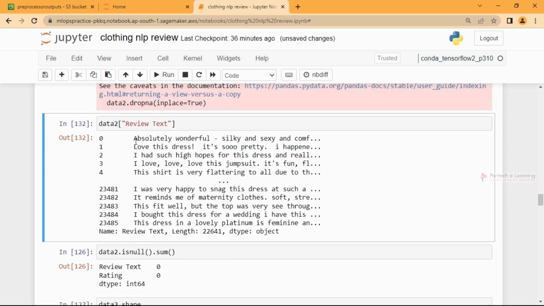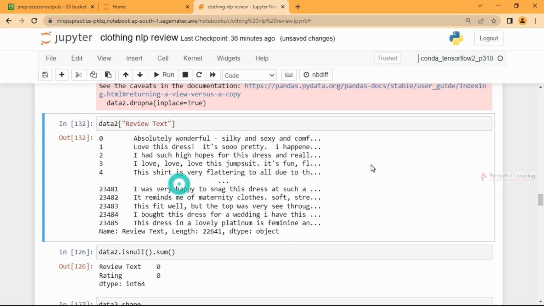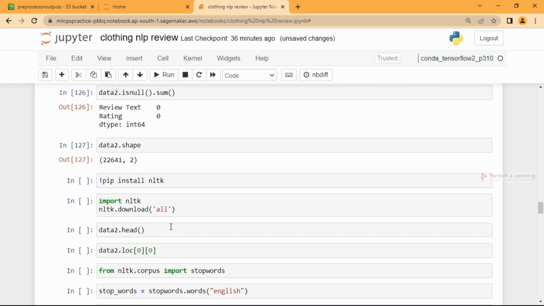So we want to go into each row and do some processing, and since it's human text, you know what all the pre-processing you should do. You need to remove punctuation, you need to remove stop words, you can go for stemming or lemmatization, and then you can go for TF-IDF or bag of words, right? That's what the hierarchy is going to be.